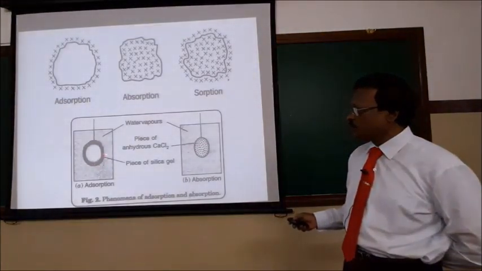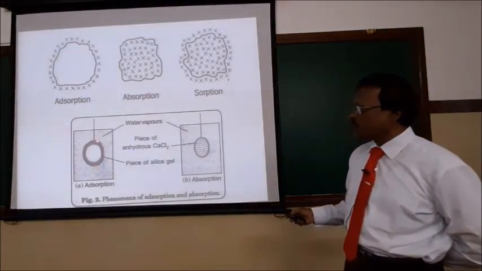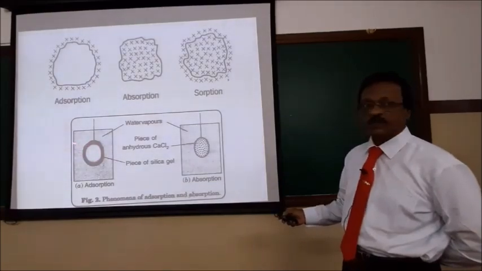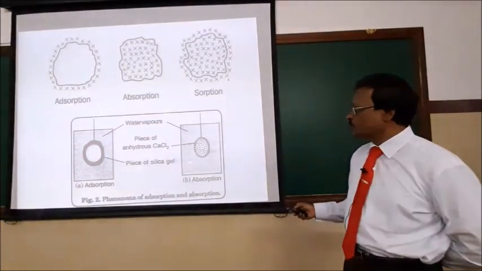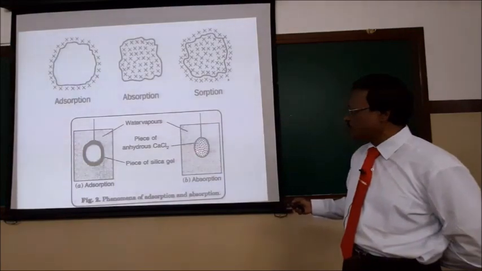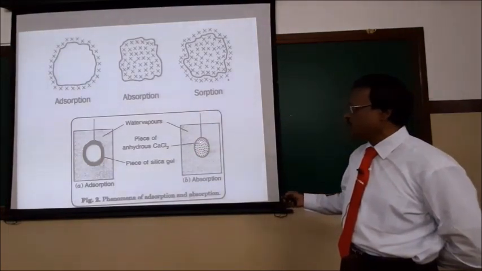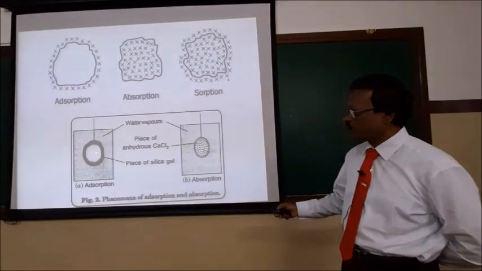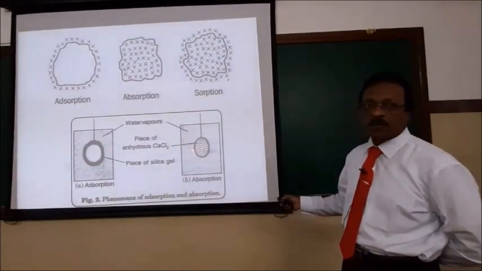See, as I told you, adsorption is only a surface property. So moisture molecules accumulate only on the surface. We call it adsorption. In absorption, we can see the moisture molecules percolate into the body of the substance. It's called absorption. Adsorption is a surface property. Absorption is the bulk property.